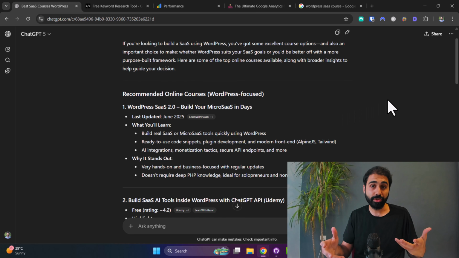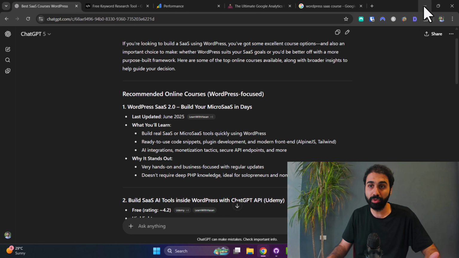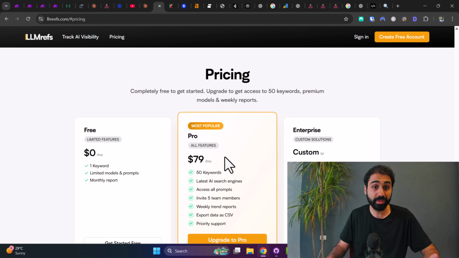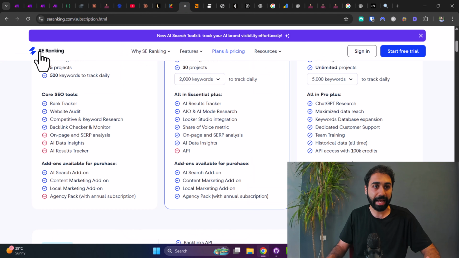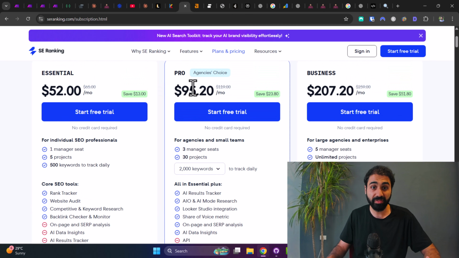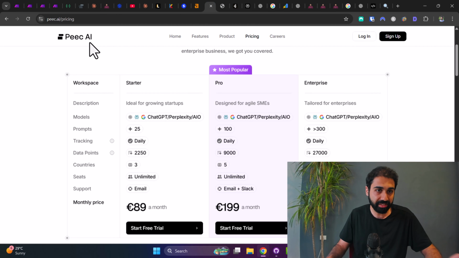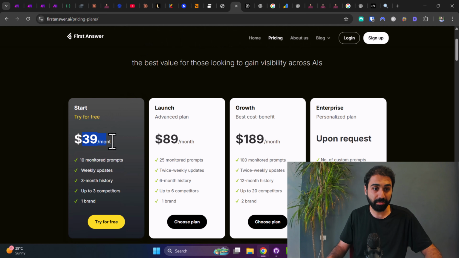So I did some research to find tools that can track performance on AI models, and I found things like Ahrefs starting at $79 a month. Another tool is called keyword.com. Another one is called SE Ranking, starting at $95 a month. We have Ahrefs starting at $129. We have Peec or Peace, I don't know, $199 or $89 a month. We have First Answer starting at $39 a month for only 10 monitored prompts, and so on.